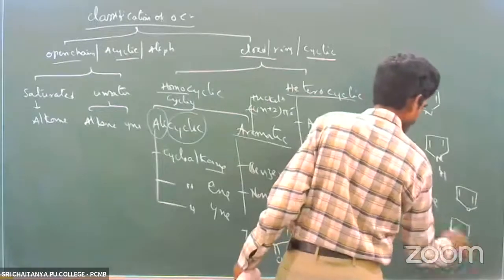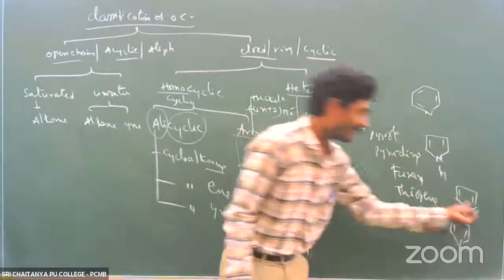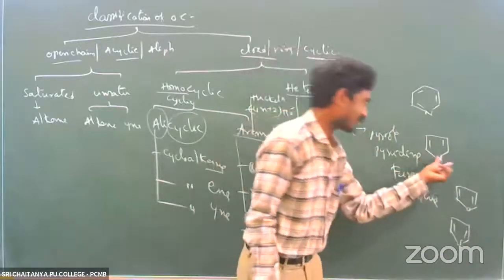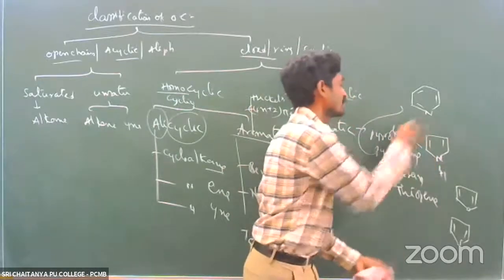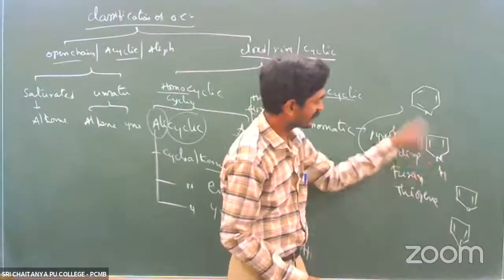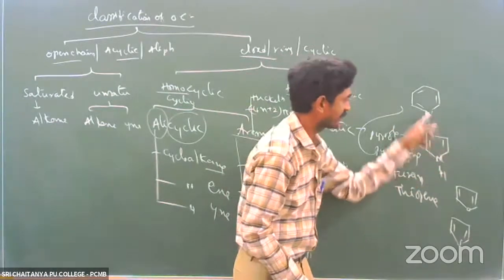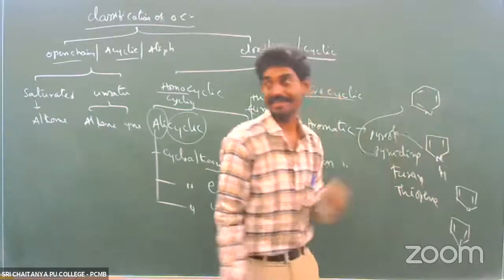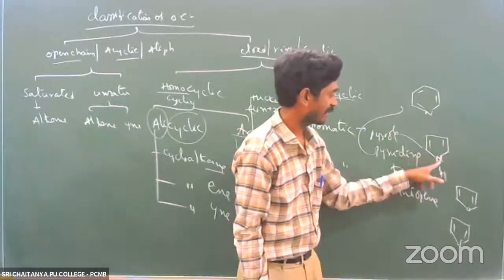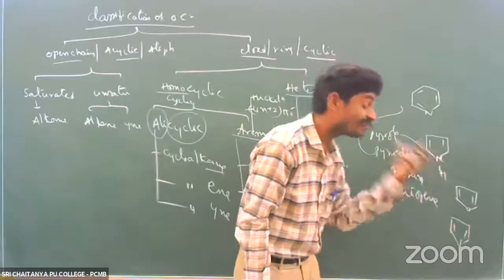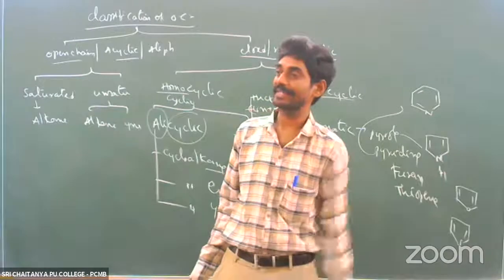What is thiophene? Sulfur containing one is called thiophene. Oxygen containing one is called furan. Nitrogen containing one is called pyrrole. And pyridine, the difference between these two is here nitrogen, but it is a 5 carbon ring: 1, 2, 3, 4, 5. Here 1, 2, 3, 4, 5, 6. 6 carbon ring is called pyridine. This 5 carbon one is pyrrole with nitrogen, furan with oxygen, and thiophene with sulfur. Thiophene is sulfur containing.